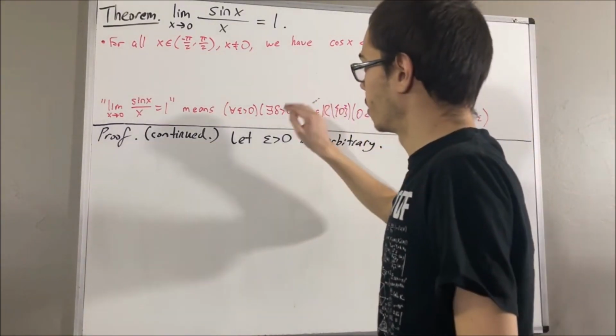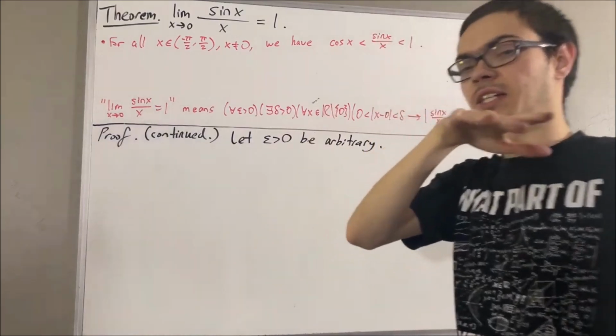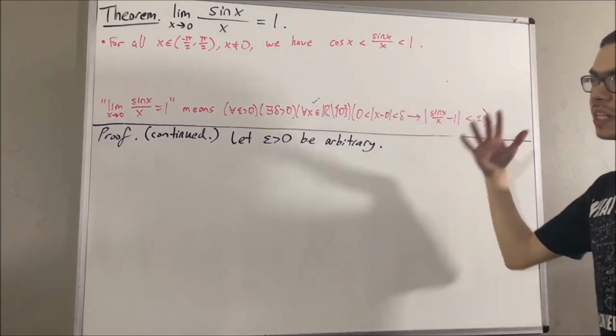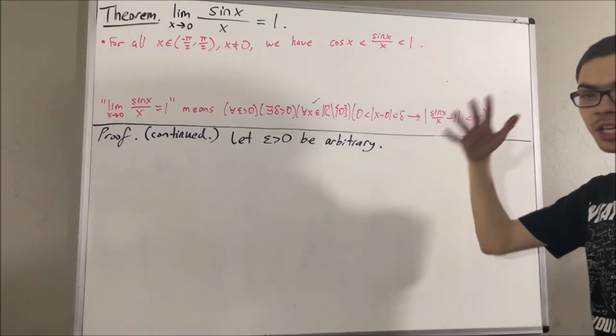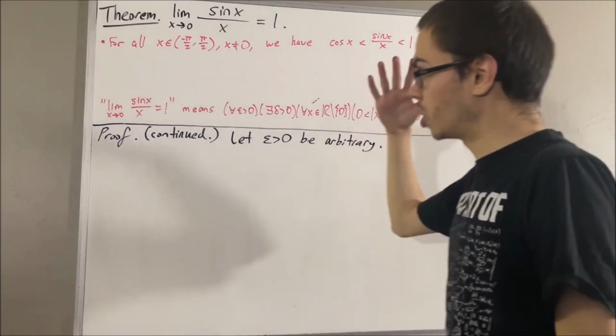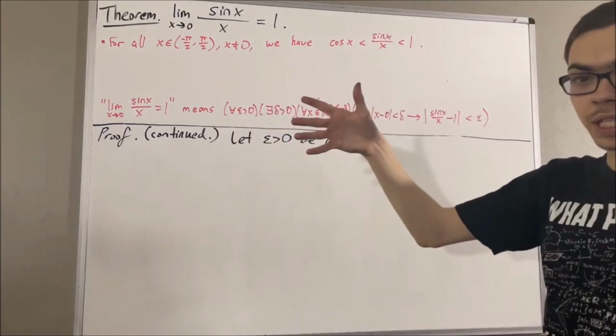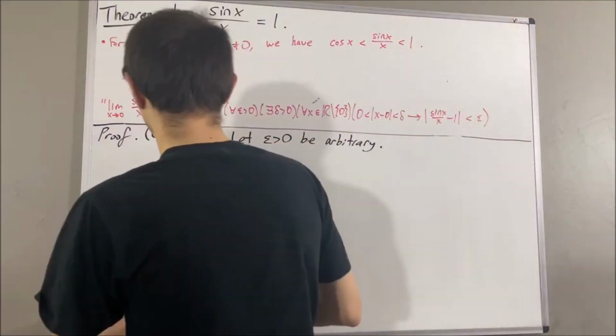Now, to figure out what we should choose delta to be, we're going to use the fact that cosine is continuous. Since cosine is continuous, this means cosine is continuous at every real number. So in particular, cosine is continuous at 0. And by definition of continuity, that means the following.